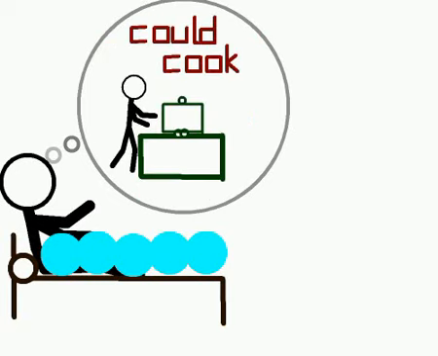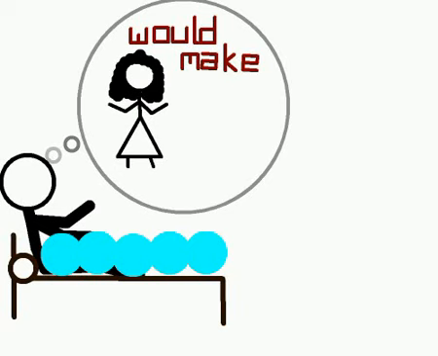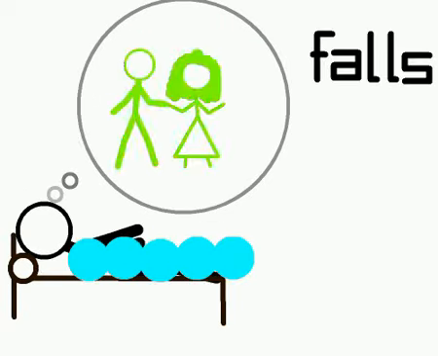He could do something nice for Melissa. He could cook dinner and even wash the dishes. That would make her happy. Eventually, he falls asleep, dreaming of a different life.